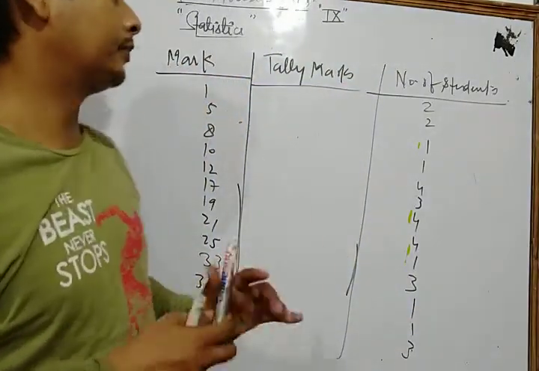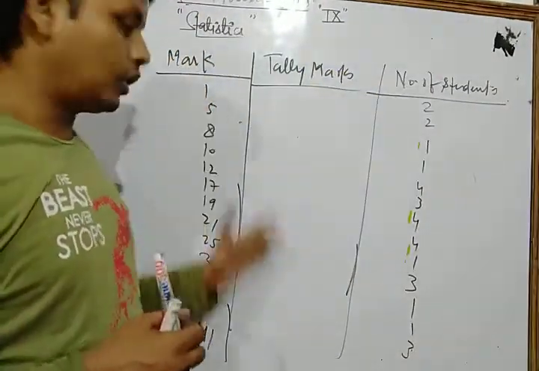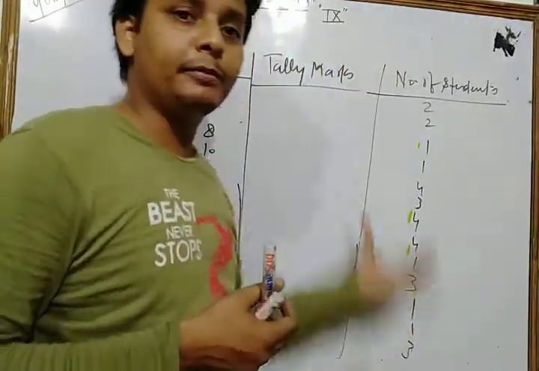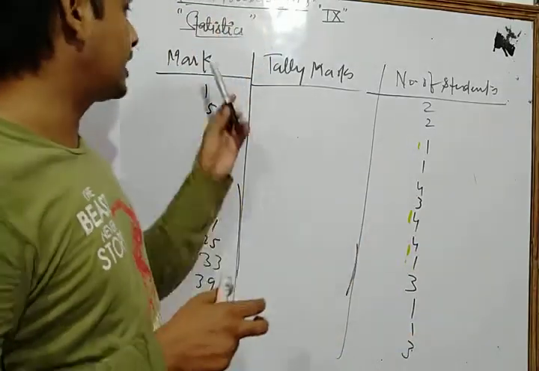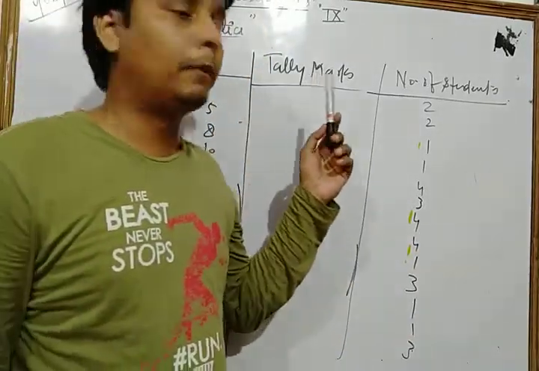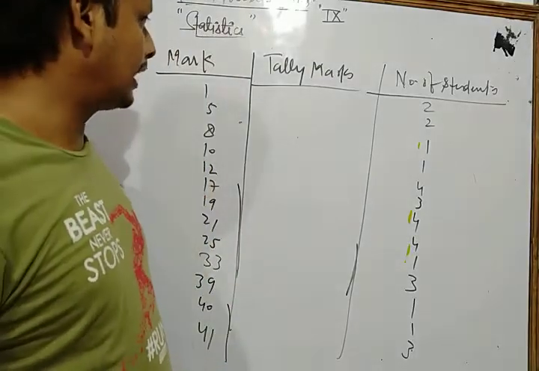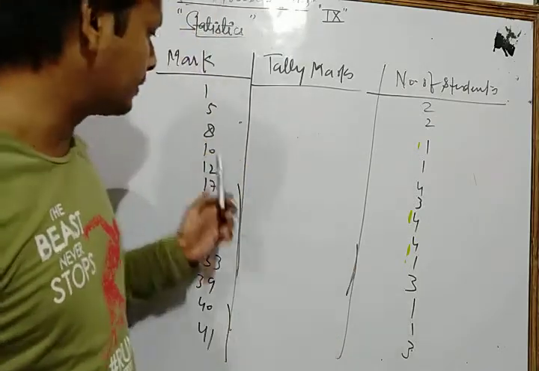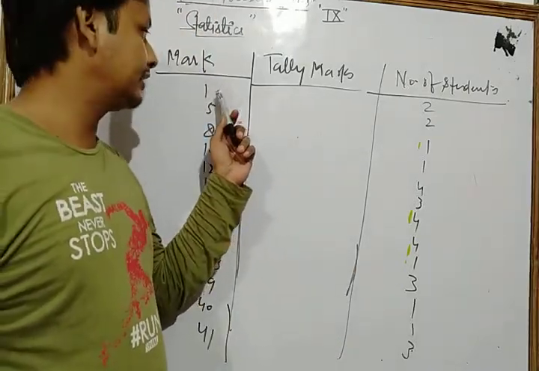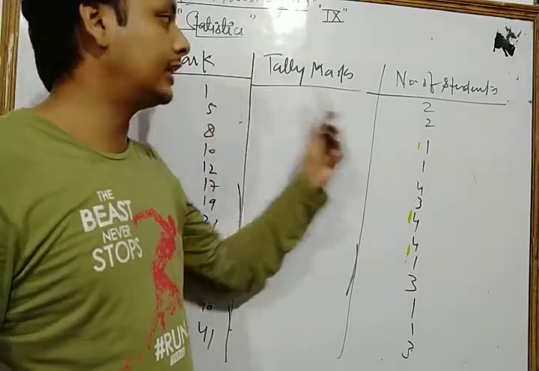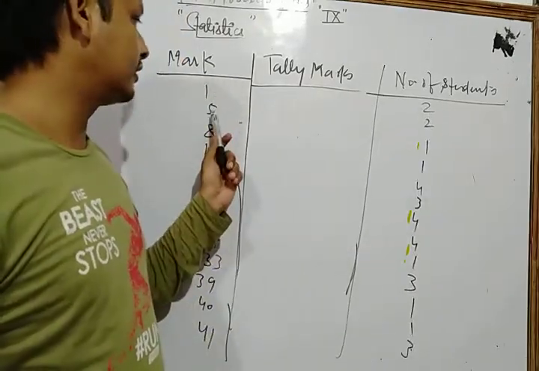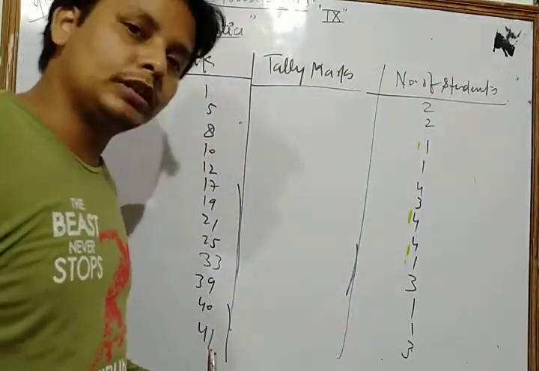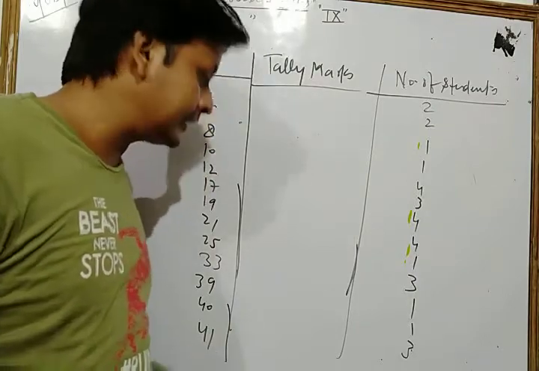Now dear students, let's see here, if the number of observations is very large, then we arrange the data in tabular form in this way. Suppose that here are the marks obtained by the students in a class test out of 50 marks. How many students got 1 mark in the unit test? That is 2. How many students got 5 marks? That is 2. And for 41, the number of students is 3.